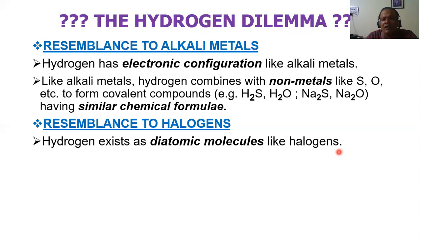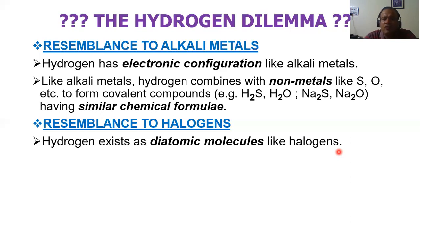That's why you never write Cl. Cl is the symbol of chlorine, but the molecular formula of chlorine is Cl2. Bromine is Br2. Even fluorine, how do you write it? F2. Remember how you write oxygen? Oxygen is not a halogen, I'm just telling you, you write O2. So also hydrogen, how do we write hydrogen? H2.